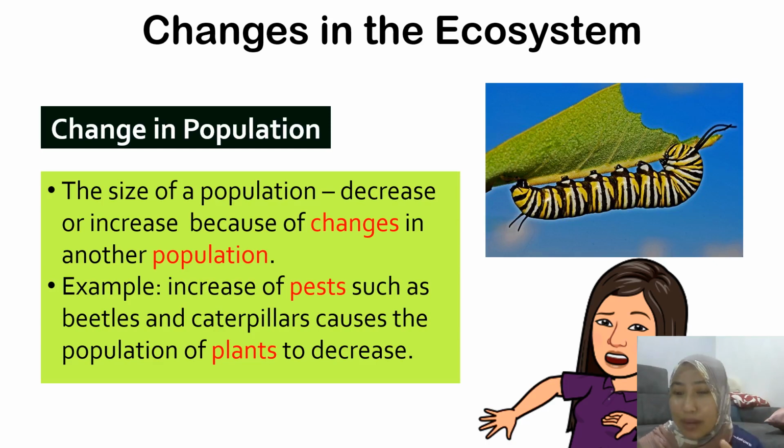So when there are too many beetles and caterpillars, the number of plants will drop because they will eat a lot of plants. When the number of plants drops, the beetles and caterpillars don't have enough food. So what happens? They also die. When they die, what happens to the plants? Plants start to grow again. So there is always an increase and decrease in population size because of the interaction between the organisms.